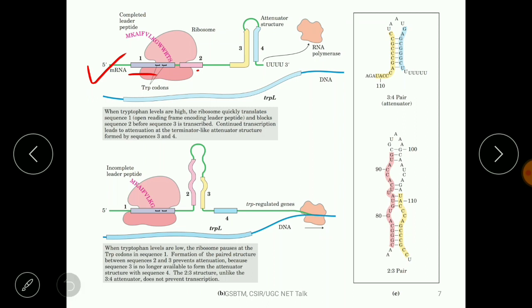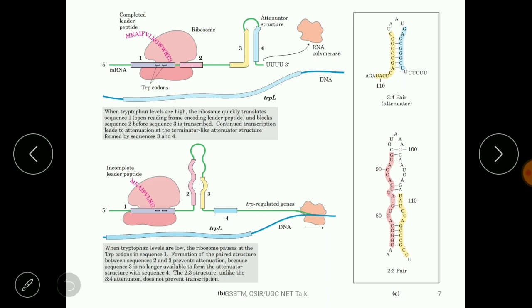The ribosome binds at the RBS, the ribosomal binding site, and it synthesizes the leader sequence first. As we discussed, two triplet codons for tryptophan are there on region 1 of the leader sequence, right?